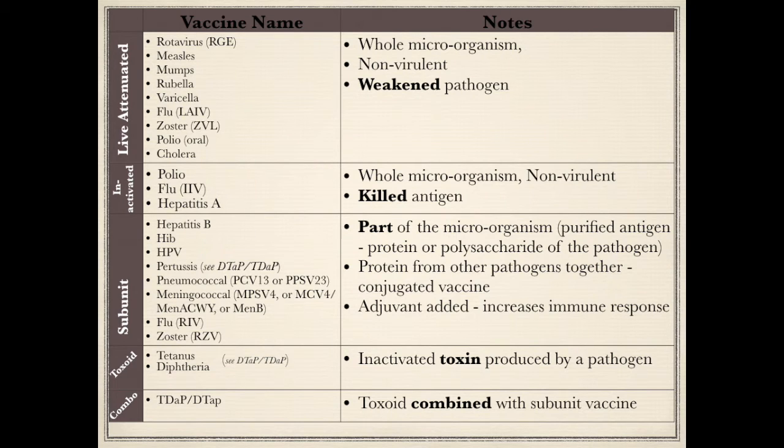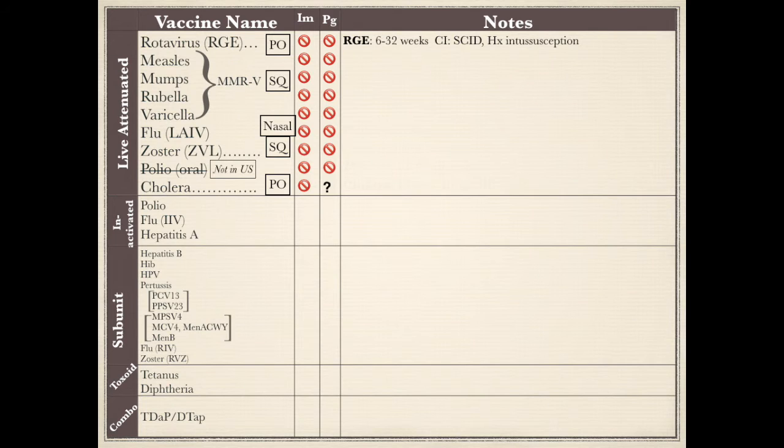Toxoid vaccines use a modified toxin produced by the microbe. The combination vaccines usually use a toxoid combined with a subunit vaccine. Tdap or the DTaP uses subunit pertussis vaccine and the toxoid form from tetanus and diphtheria. The vaccines within each category are listed based on age. The youngest required age is at the top of the list.